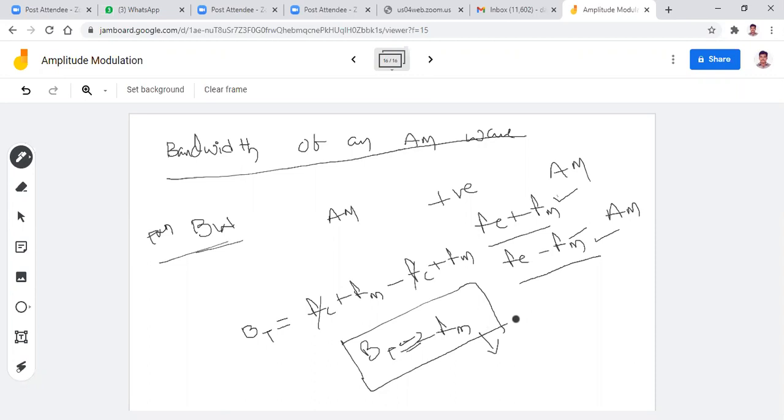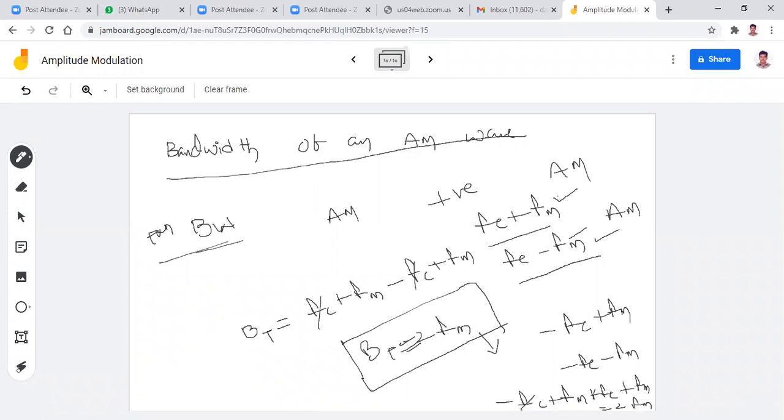Is it okay? Not only positive frequencies, you can go for negative frequencies also. For negative frequencies, what is the highest frequency component? Minus FC plus FM. The lowest frequency component is minus FC minus FM. Again take the difference between these two: minus FC plus FM plus FC plus FM. Again the FC terms get cancelled, and the answer is 2FM. You will get the same answer.